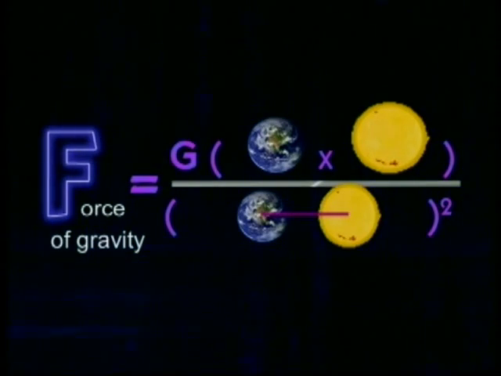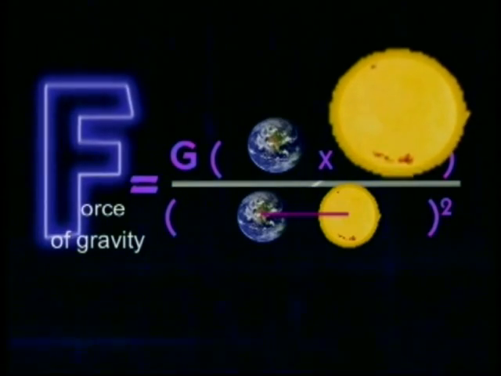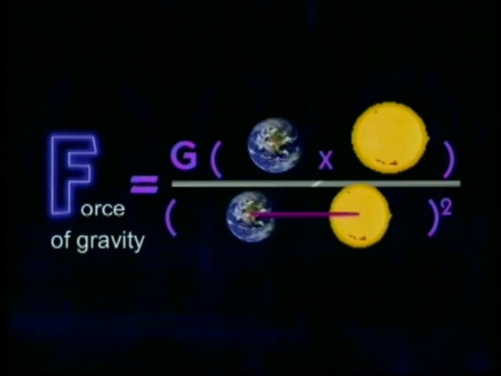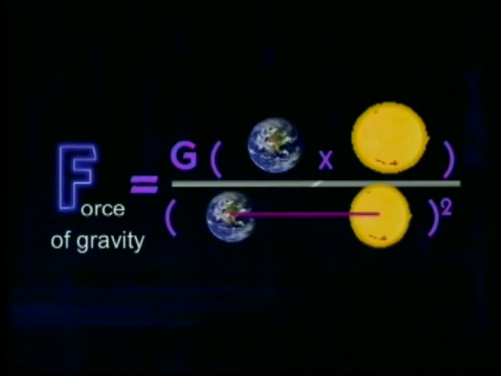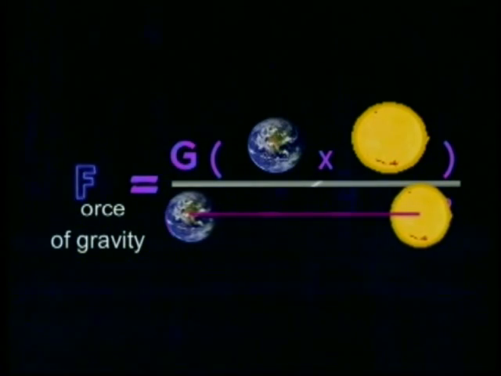Let's look at what happens if we change things around. If the mass of one of these objects goes up, so will the gravity between them. If the objects get further apart, the gravity between them gets weaker. Sometimes it gets so weak that we say you're in zero gravity. It's probably not true that there's absolutely zero gravity in space.